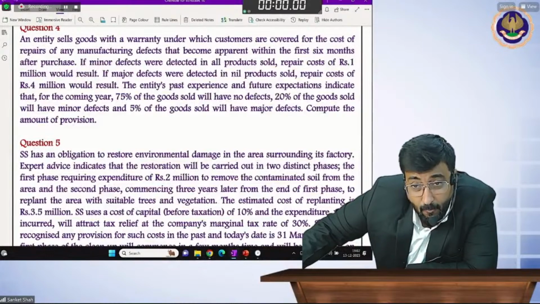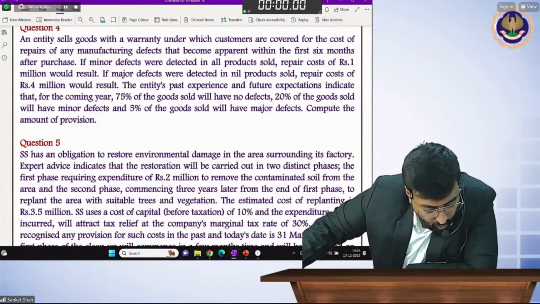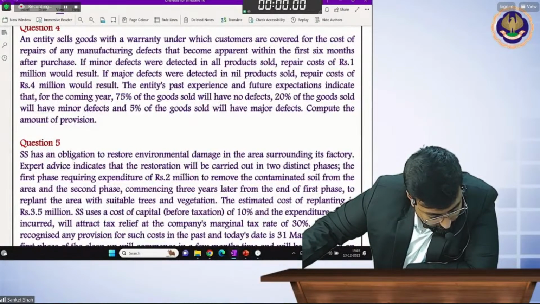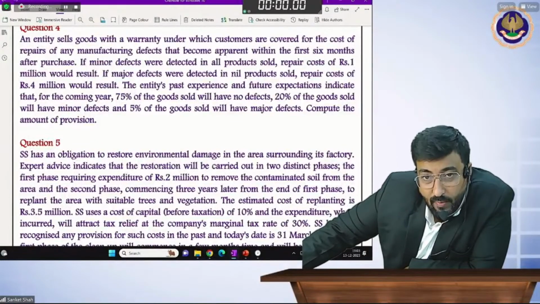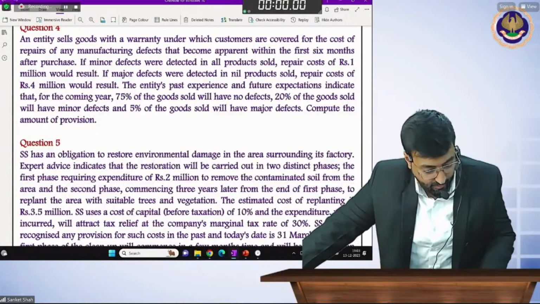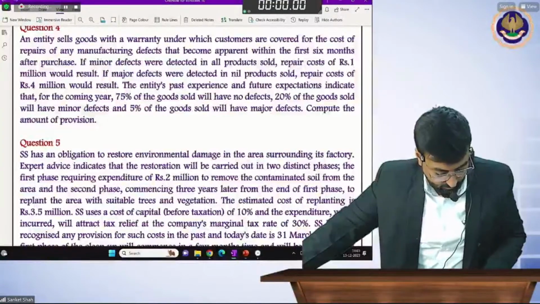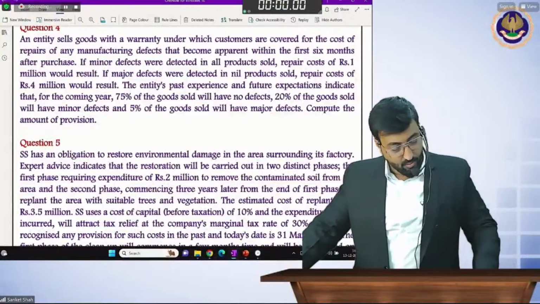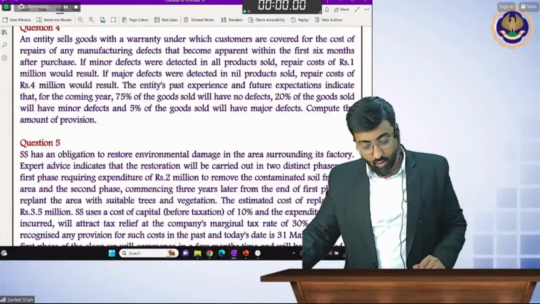Question number 4. You want to read it? Estimate means the exact amount is not known, beta. You will understand it now. Don't worry. Yes Ruturaj, it is probability. Yes beta, you will understand it now.